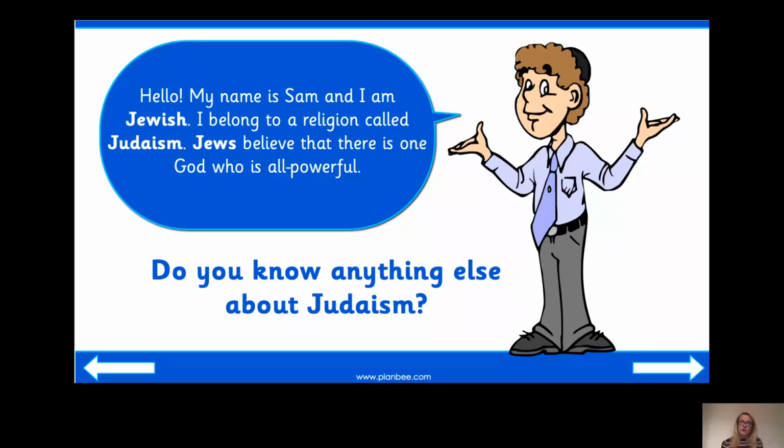They are Jewish and they are called Jews. And they believe that there is one God, okay? So remember, Buddhists didn't believe that there was one God who created everything, but Jews do believe this. So people who follow the religion Judaism believe there is one God who is all powerful, who created everything.